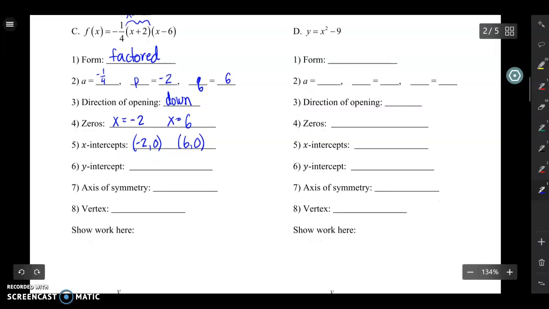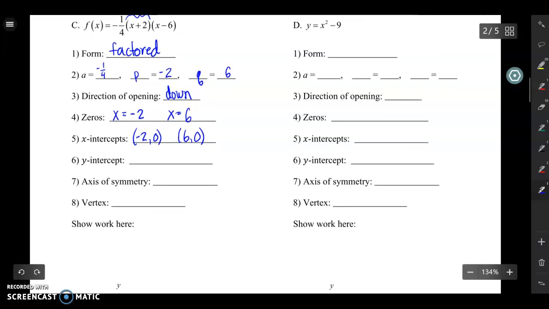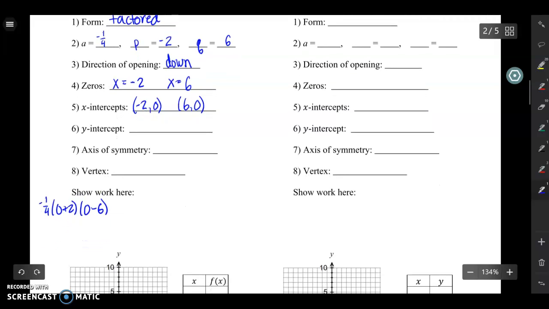All right. My next step is to find my y-intercept. So to find my y-intercept, I'm just going to return to my original equation and plug in 0 for all of my x's. And then I'm just going to simplify. So I have -1/4 times 2 times -6. So -1/4 times -12. The negatives will cancel out, and I will just be left with 3. All right. So my y-intercept then is (0, 3).